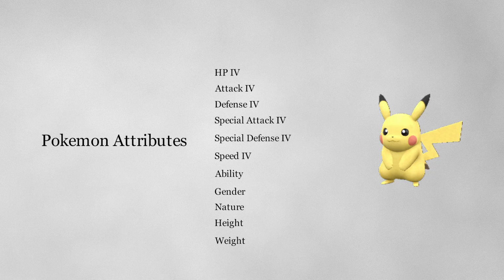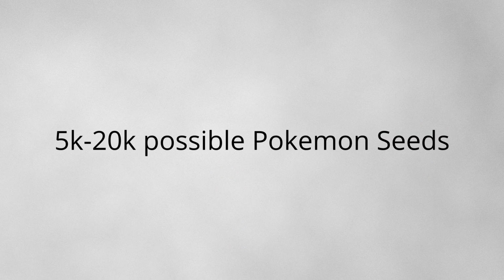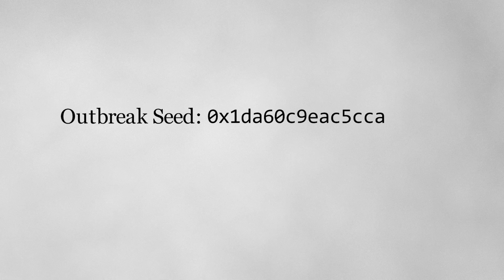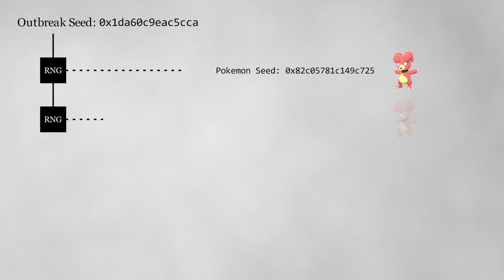Now this is where the rest of the information about the Pokemon comes in. Even though there may be 1 billion possible combinations, the fraction of those that produce the right ability, gender, nature, height, and weight is quite small. In fact, we can reduce it to a pool of about 5 to 20,000 possible Pokemon seeds. The last step in this process is to find the Outbreak seed. The previous steps have led us to find a couple thousand candidate Pokemon seeds for one of the first 4 Pokemon in the Outbreak. But to truly unlock the Outbreak, we still have to find the Outbreak seed.